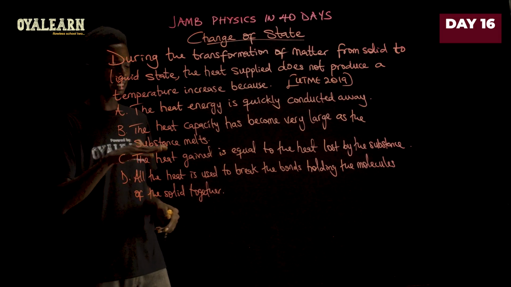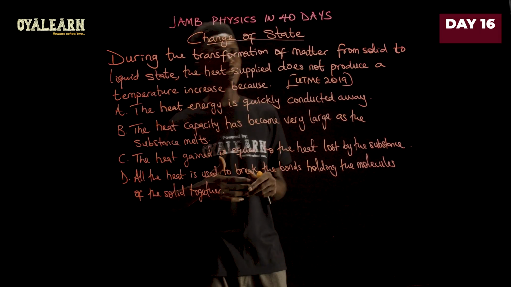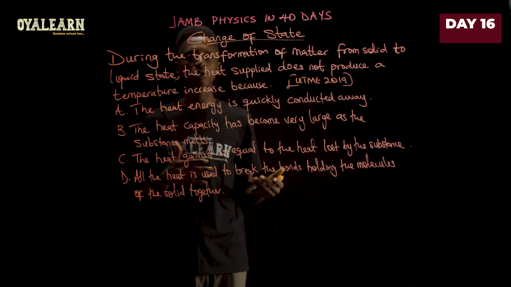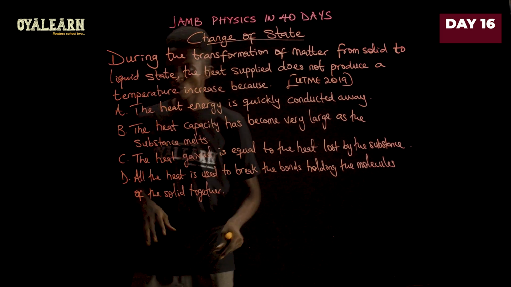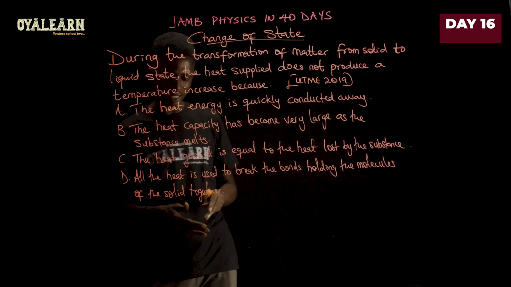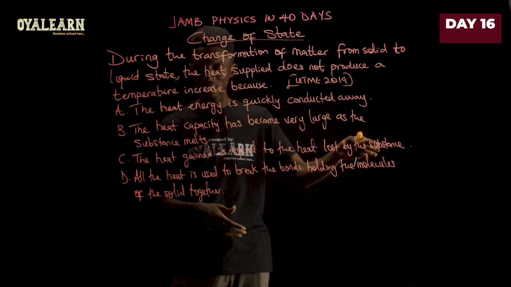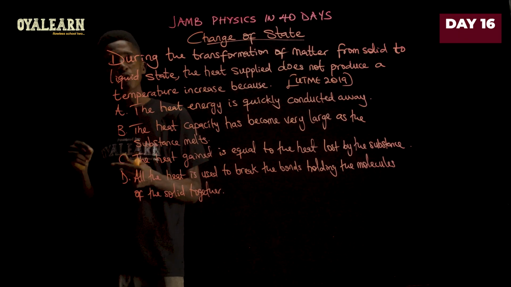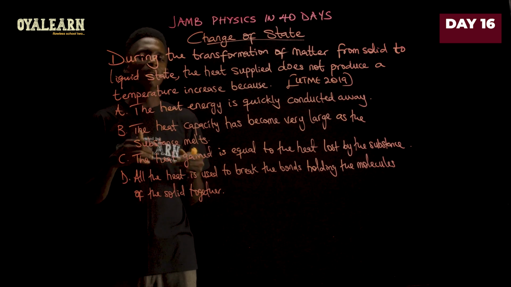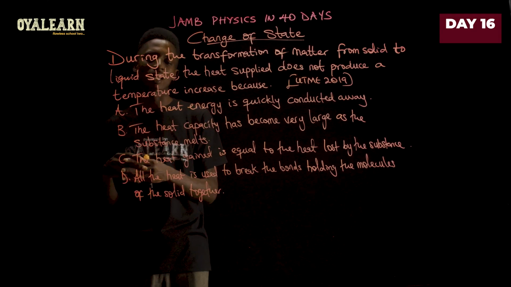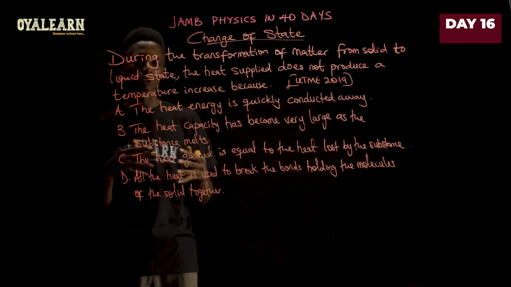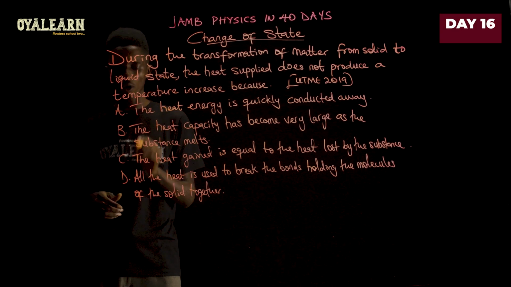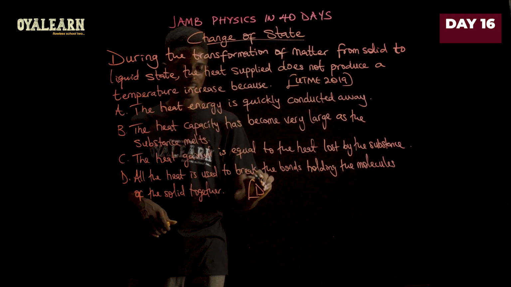And then C says the heat gain is equal to the heat loss. Now, if it is losing the same heat it is gaining, then nothing is going to happen. It won't be converted from solid to liquid at all either. So we are left with D, which says all the heat is used to break the bonds holding the molecules of the solid together. Now, this is true because that bond is so strong. So for it to become liquid, you have to overcome the energy that holds them together. So that is why it's using the heat to break the bond to make it slightly weaker so that it can then flow about freely. So the correct answer here is option D.